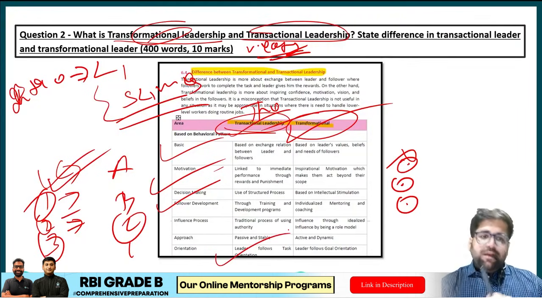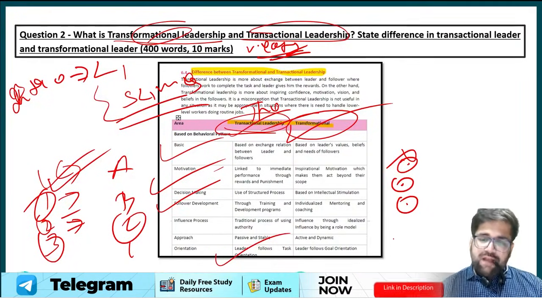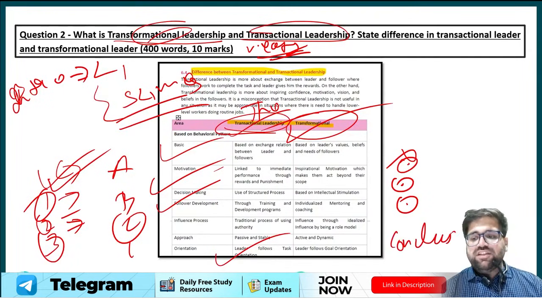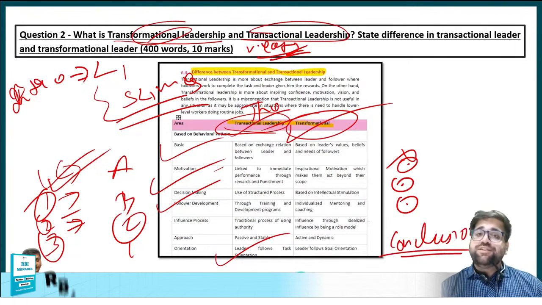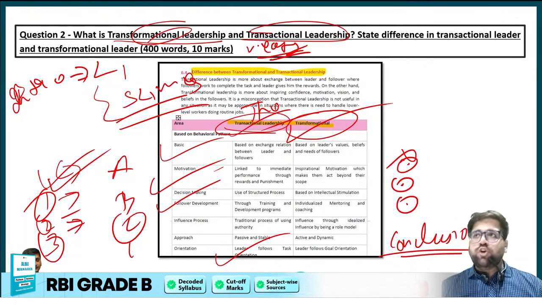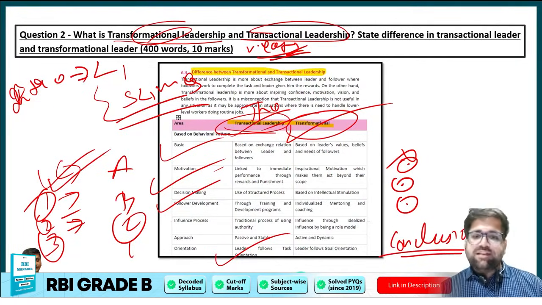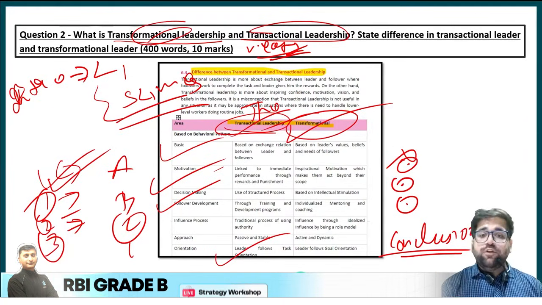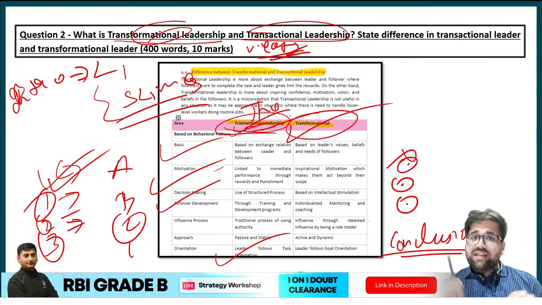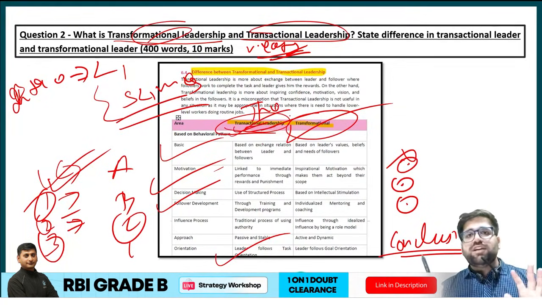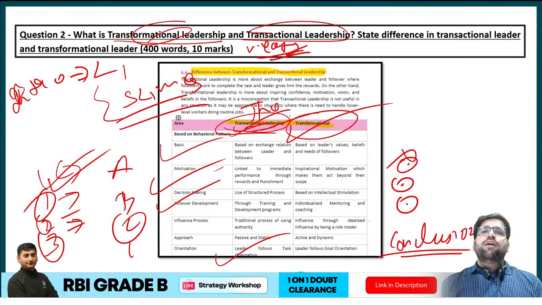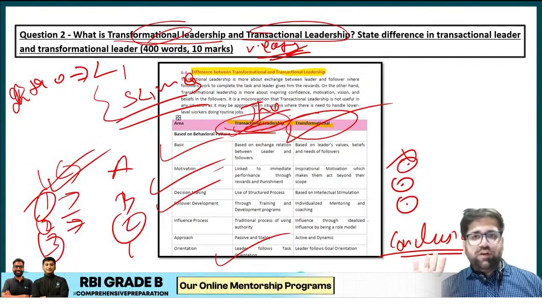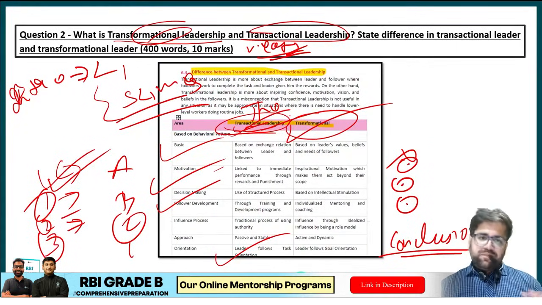Anyone who has the basic concepts ready could have easily scored this. And in the conclusion part, you could have mentioned how transactional leadership is useful when there is a short period of time, when there is a crisis. Never end your answer on a negative. Say everything positive, and showcase the positive side of transactional and transformational leadership. And in the last, you could say how these two leadership styles contribute towards the organization. Very easy, nothing much to discuss.